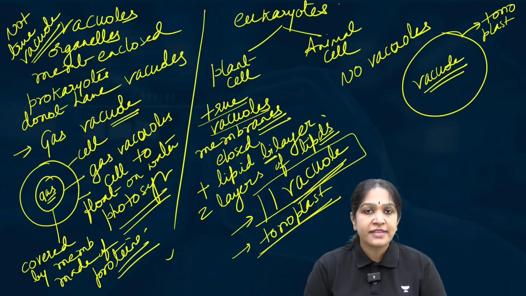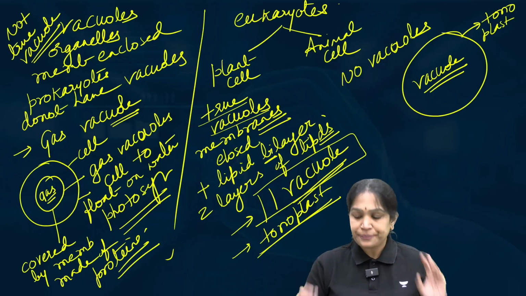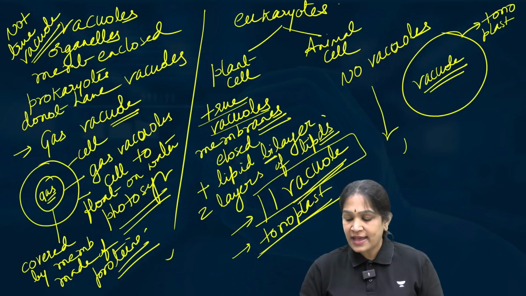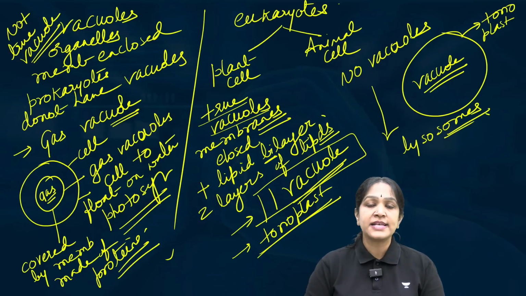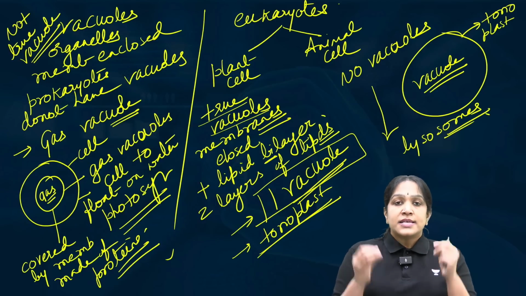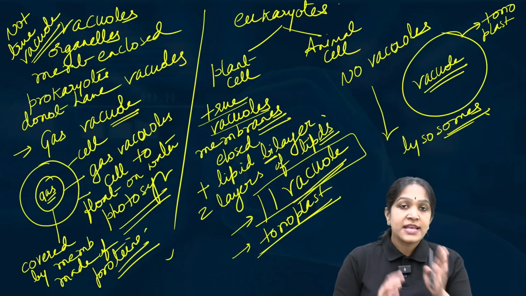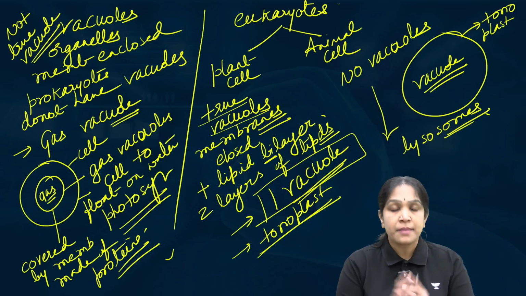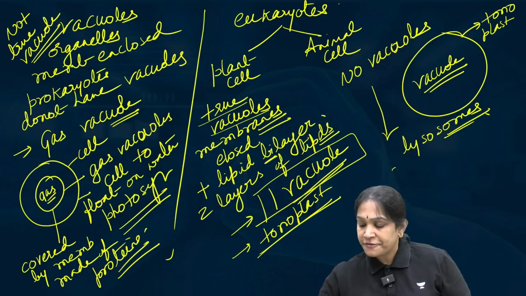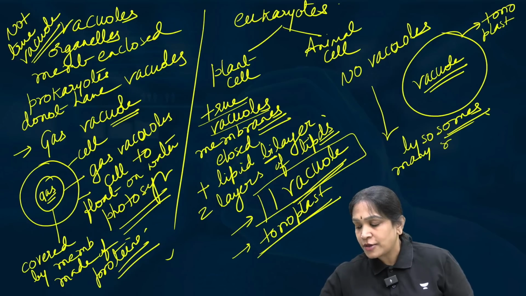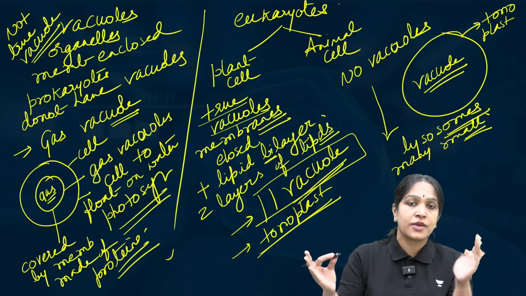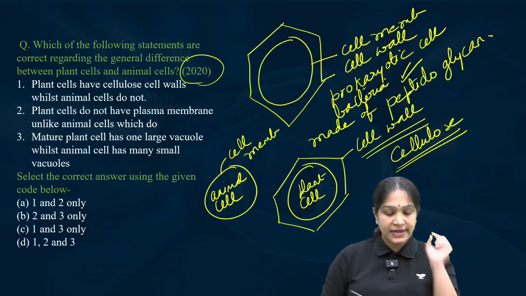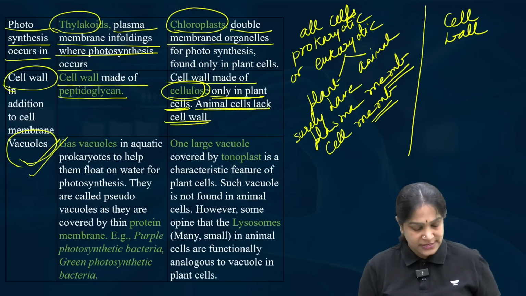Do animal cells have the vacuole? No. But animal cells have something called lysosomes. Some scientists believe that these lysosomes are similar to the vacuole in function. But one difference is you have many small vacuoles in the animal cells, whereas you have only one big vacuole in the plant cell. Okay, let us give it a reading, the difference, vacuoles.